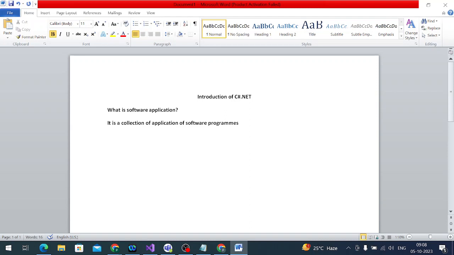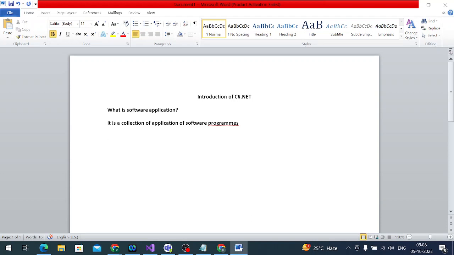Yes, you know what a software application is. Now, what is a software program? A collection of coding, that's right. Now the types of software application. How many types of software applications are there? There are two types: desktop application and web application only.